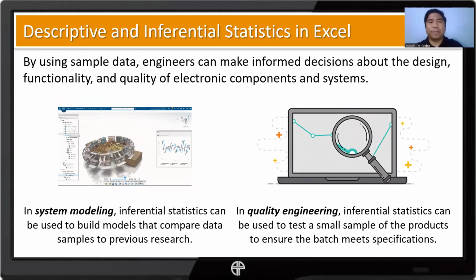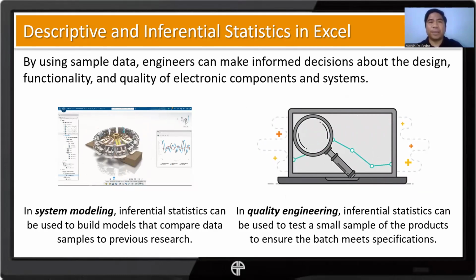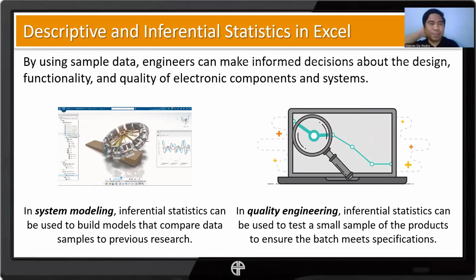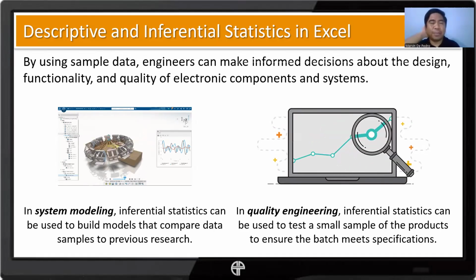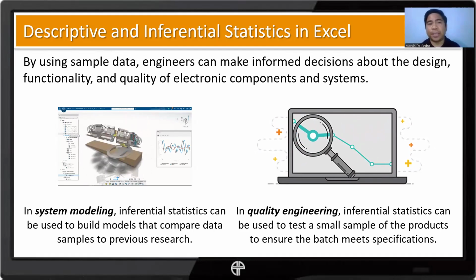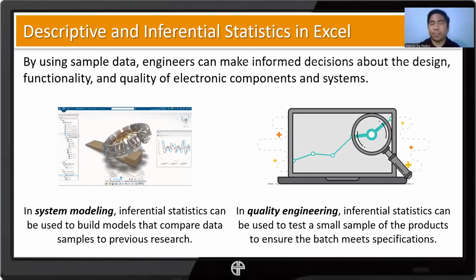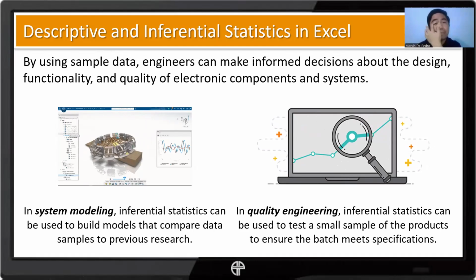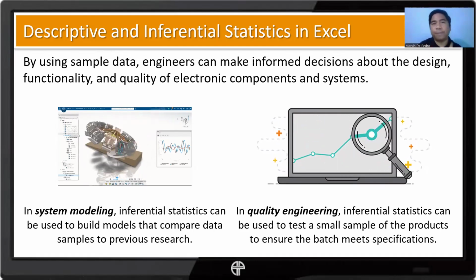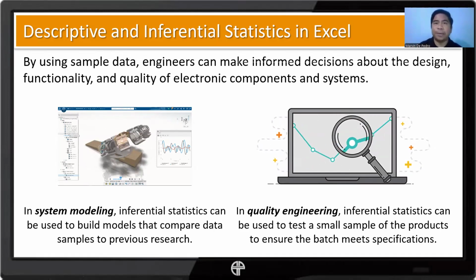And then when it comes to system modeling, we can use inferential statistics to build models and compare data samples to previous research. So we can make use of regression models for whatever system we are building.